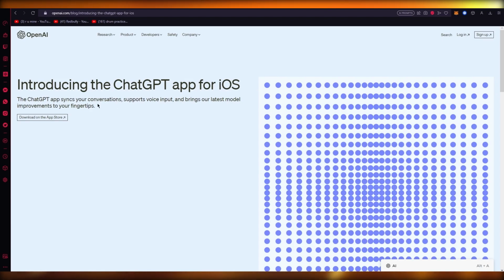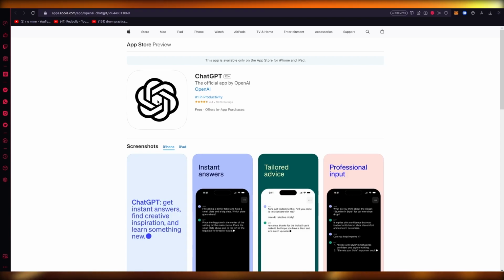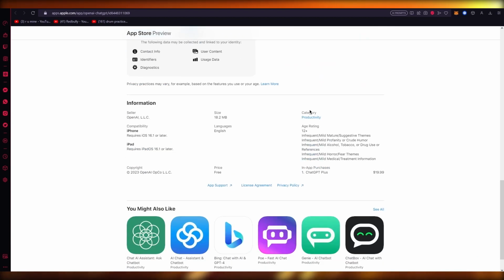Just go to your App Store. You're just going to be redirected to the main App Store. The ChatGPT app is going to be pretty basic. It's going to be called ChatGPT by OpenAI. It's going to have this logo and it's going to look like this. It's totally free, so just go ahead and download it.